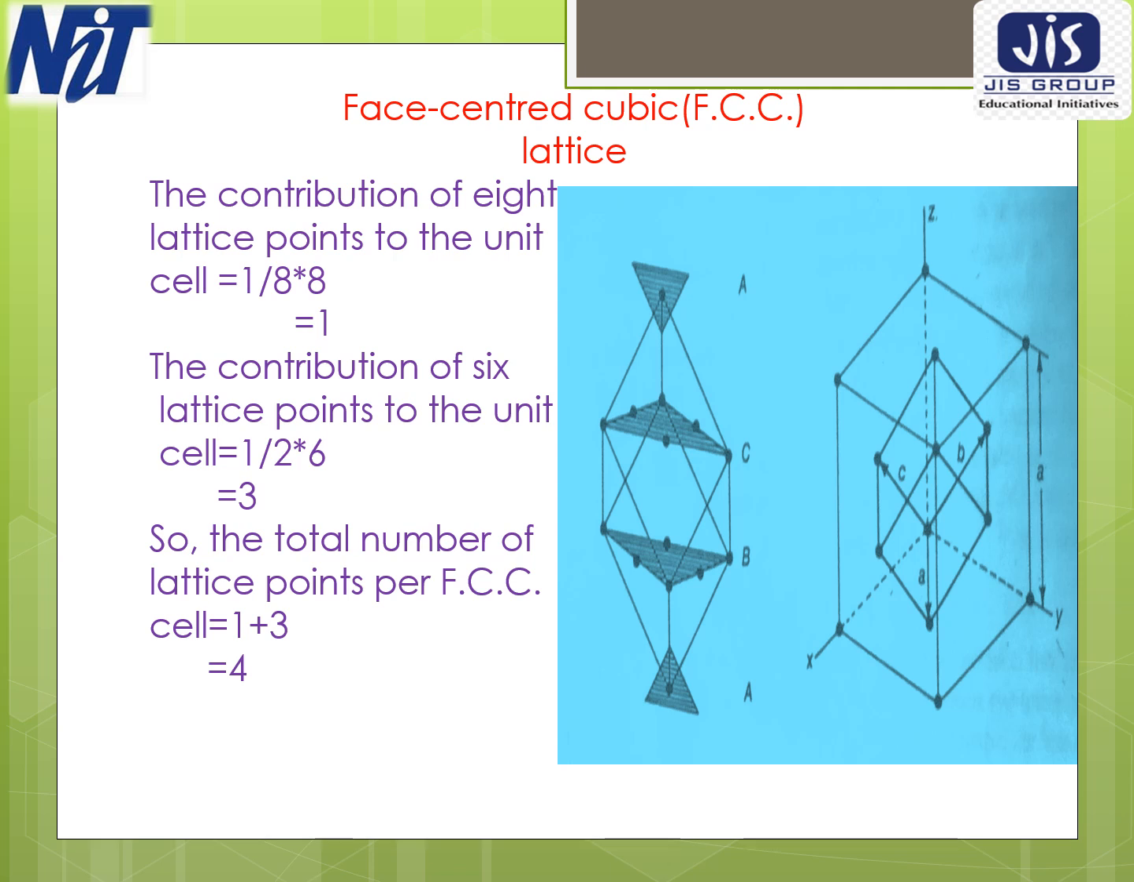Now there are 8 lattice points at the 8 corners of the FCC lattice, and the contribution of these 8 lattice points to the unit cell is 1 by 8 into 8, that is 1. There are 6 faces of the unit cell, each atom of which belongs to 2 unit cells. So the contribution of these 6 lattice points to the unit cell is 1 by 2 into 6, that is 3. So the total number of lattice points per face centered cubic cell is 1 plus 3, that is 4.